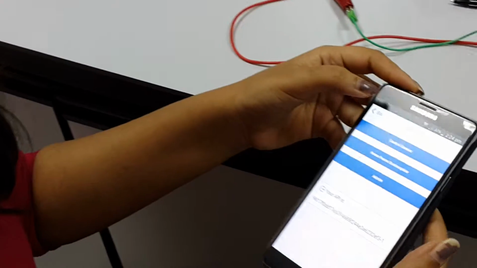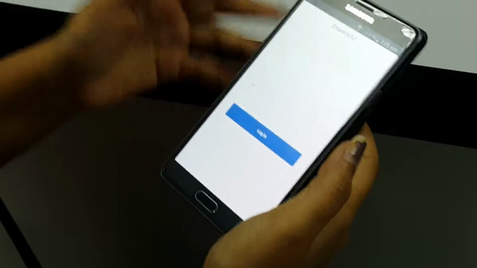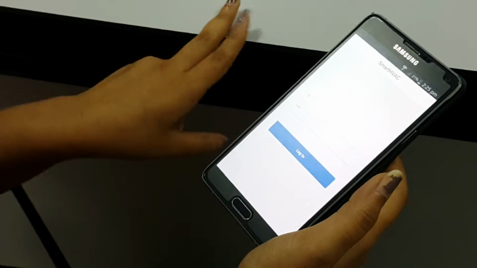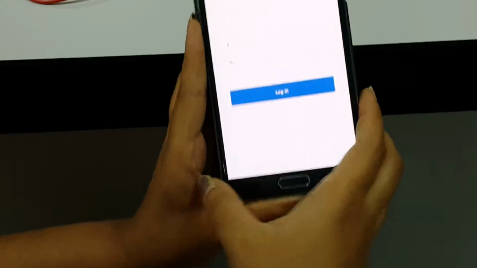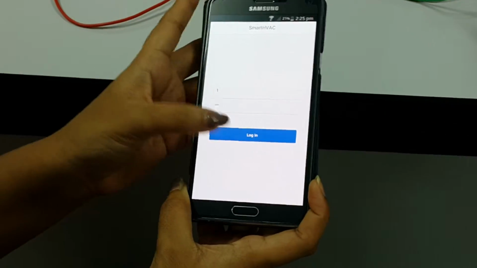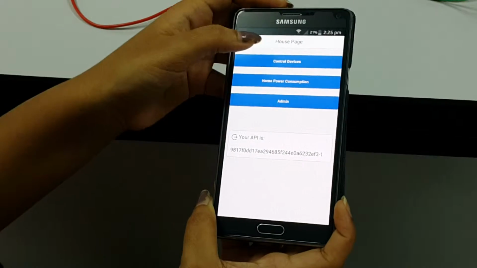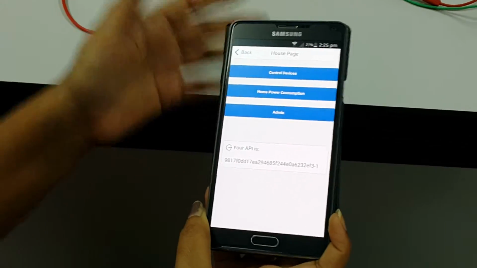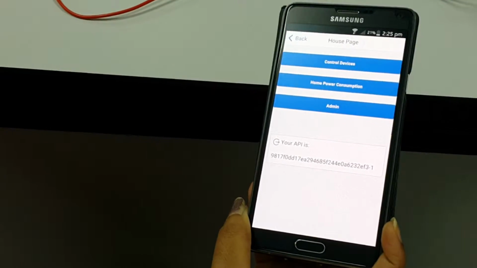So for the client application, we have 4 different stakeholders. I'm going to talk about 2 stakeholders for now, which are the homeowner and the country owner. Once the homeowner logs in, this is the welcome page of the application. He has 2 options: controlling devices and viewing the power consumption graphs or the reports generated by the Pentaho BI analytics server.